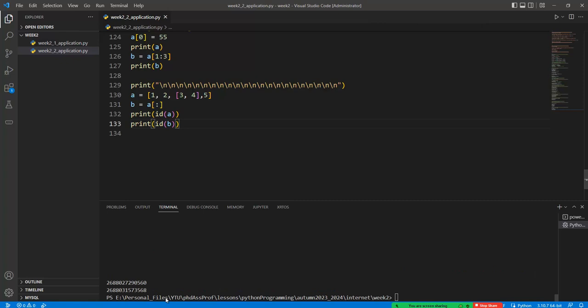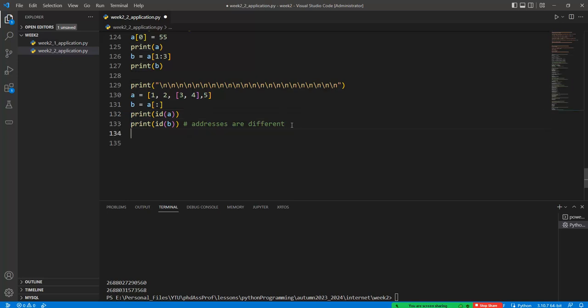If I check these terms, these addresses are different. Because A is transferred to B, but in the list formation we will have another address.